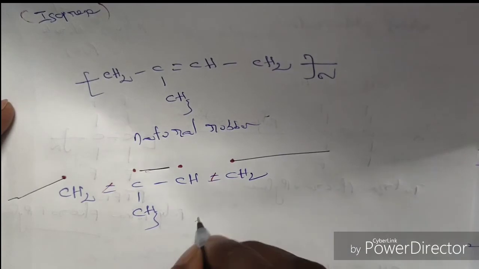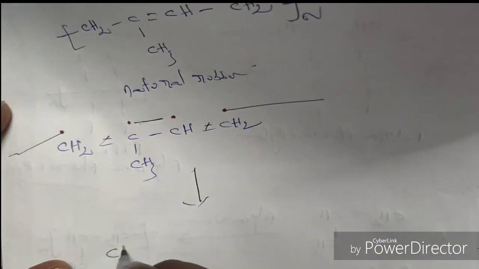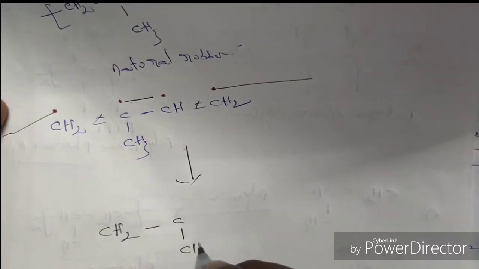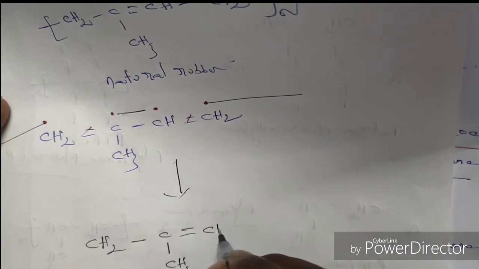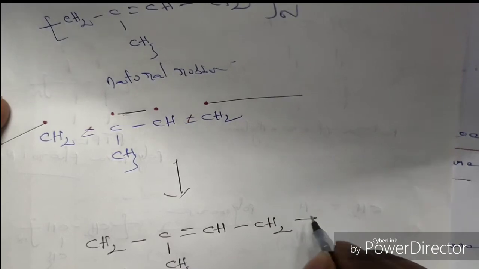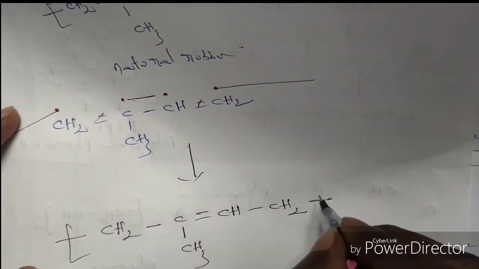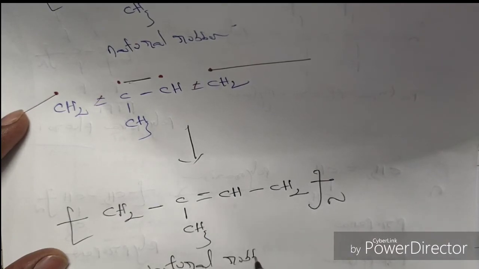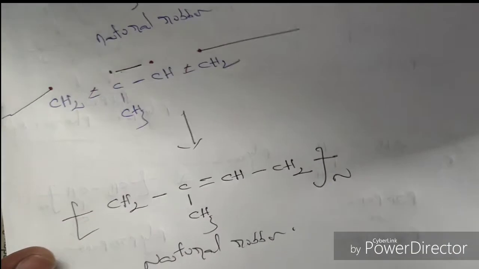So then CH2 single bond C, CH3 double bond CH, single bond CH2, sigma bond. This entire unit will repeat n times. It is called natural rubber.